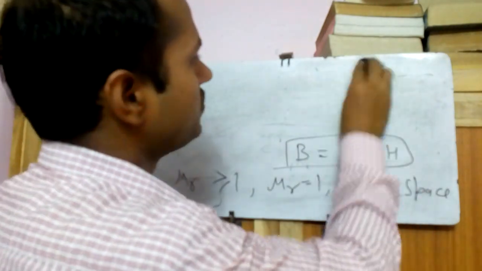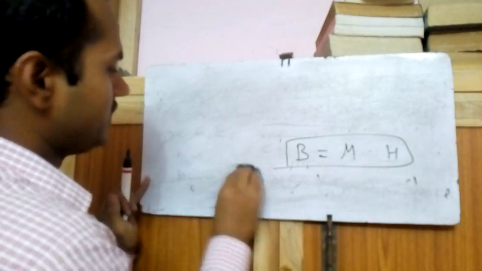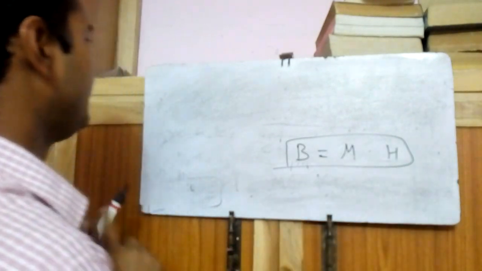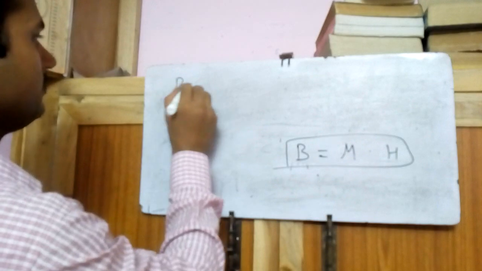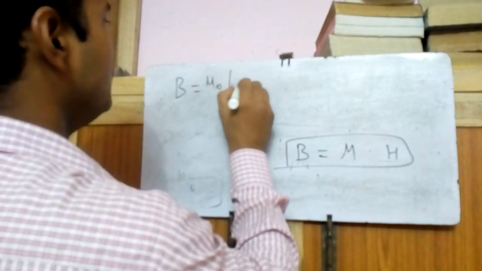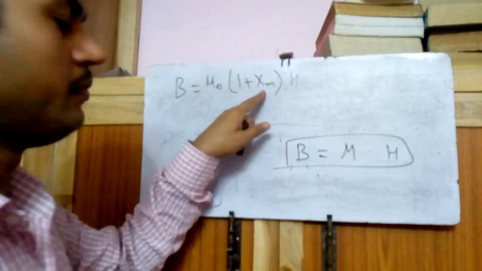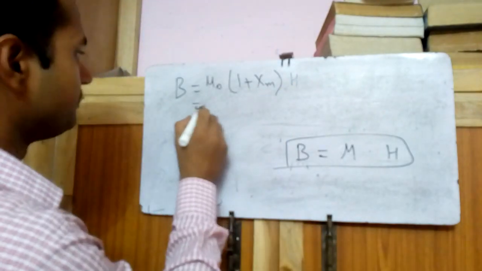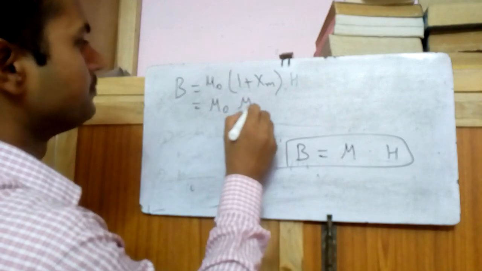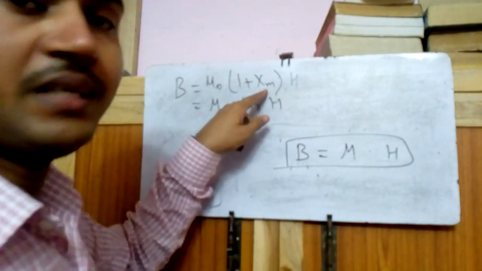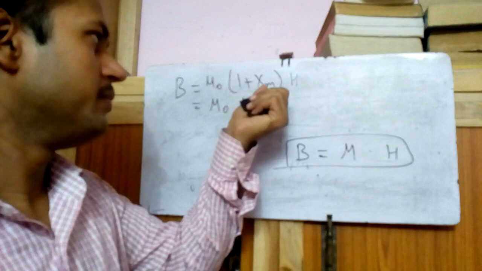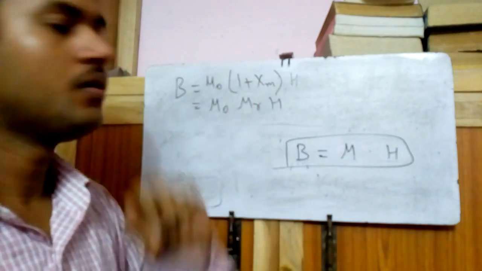Like electric field, I am using one equation directly, I will derive it later. That is B is equal to mu naught into 1 plus psi m into H. What is psi m? Magnetic susceptibility, right? Magnetic susceptibility means how sensitive any medium is towards magnetic field.